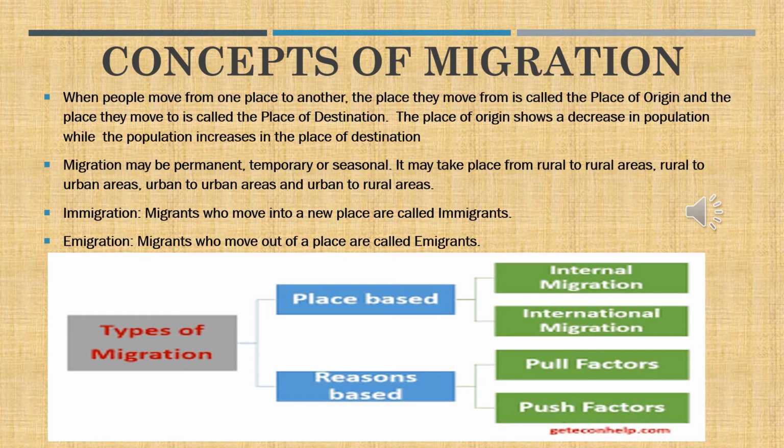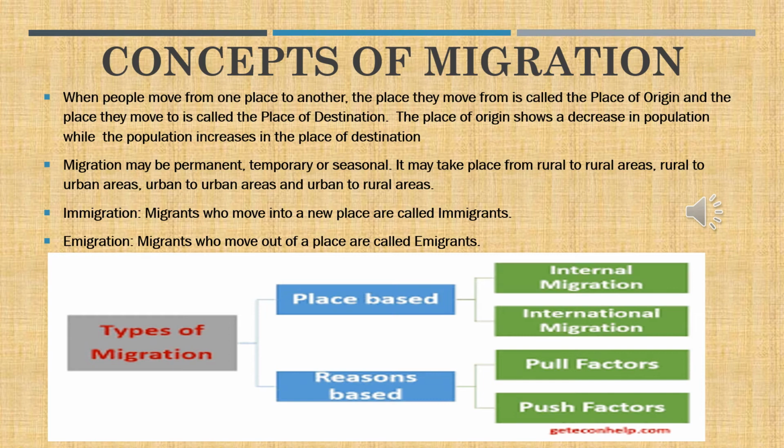Now, they have shown a small topology of the types of migration. It has been divided into two once again. Place-based: internal migration within the nation, where we move from one place to another, and international migration between two different nations. Based on the reason, it is pull factors and push factors.